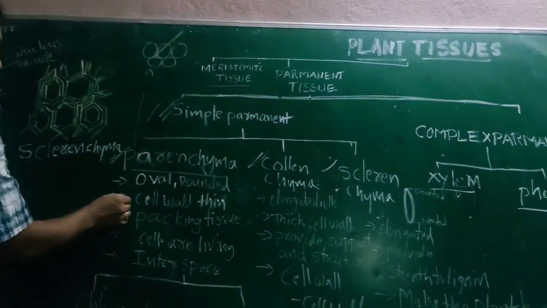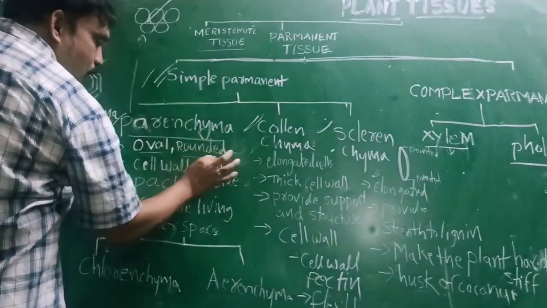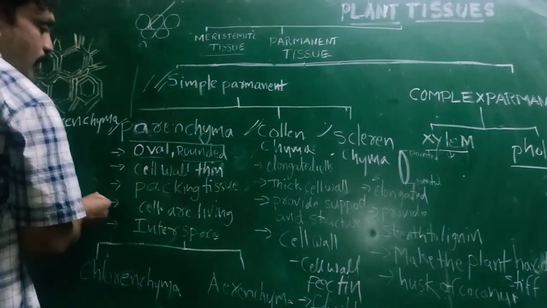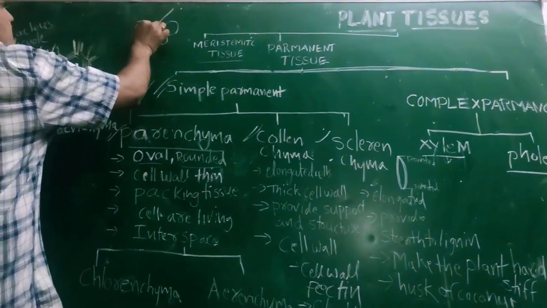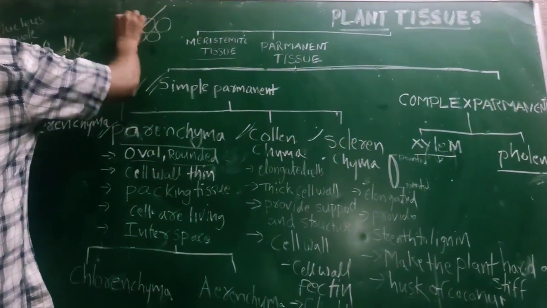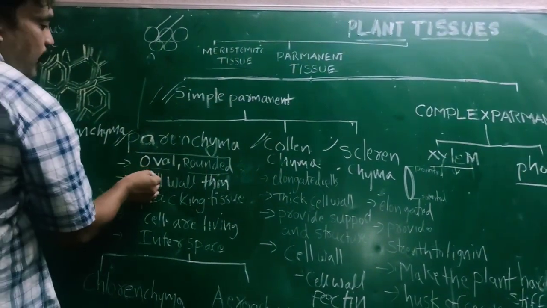The first characteristics of parenchyma cells are oval, rounded shapes and intercellular space between the cells. These cells are covered by a cell wall, the outer covering layer, and this cell wall is very thin.